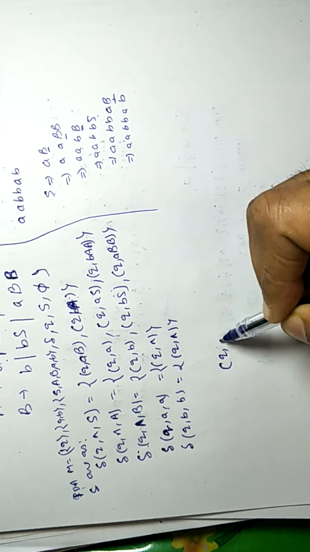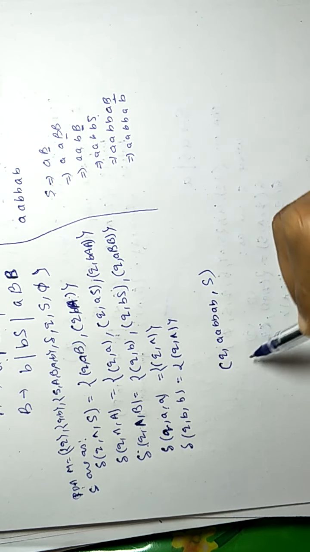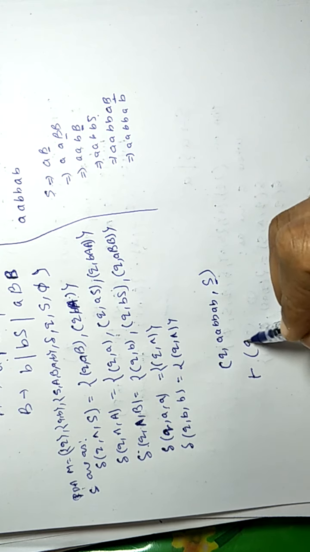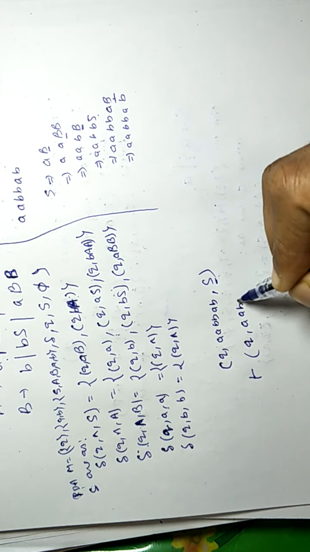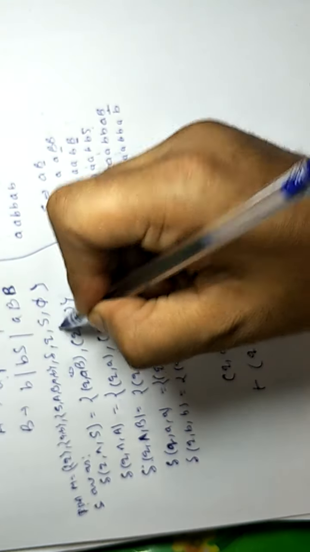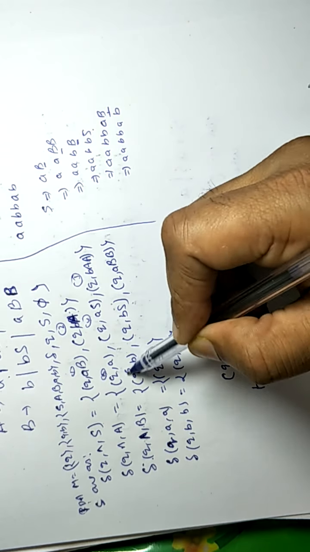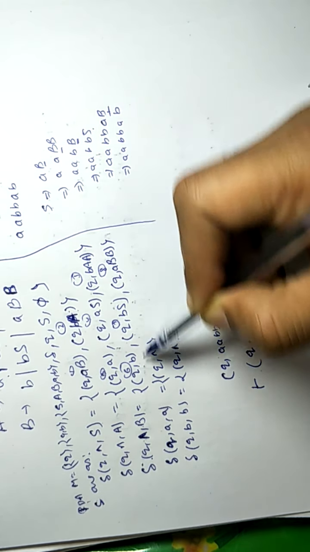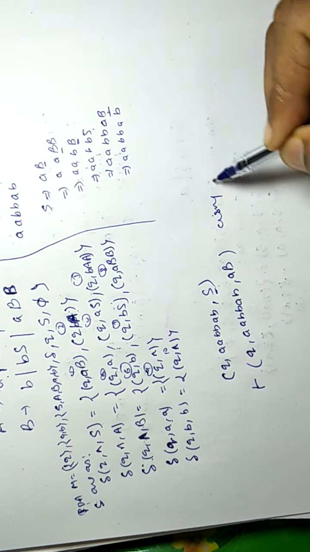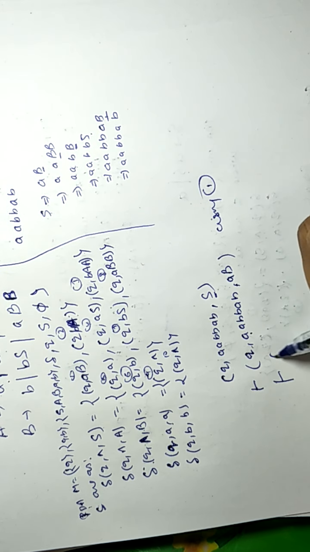We start from Q, the input is aabbab, and S is the stack symbol. In the first step, we are going to replace S by AB. These are numbered 1, 2, 3, 4, 5, 6, 7, 8, 9, and 10. So we use 1. Here a is matched with A, so we have to pop it.